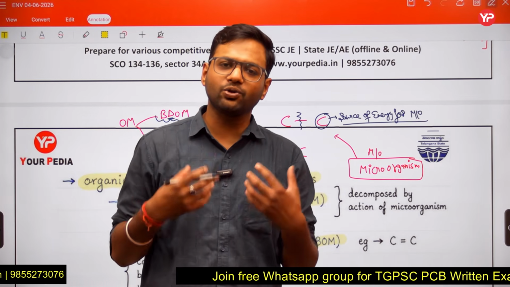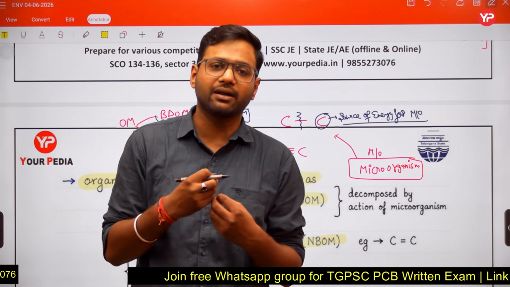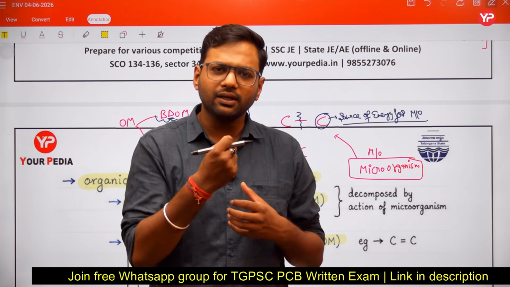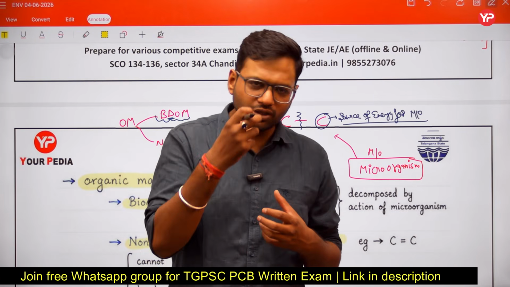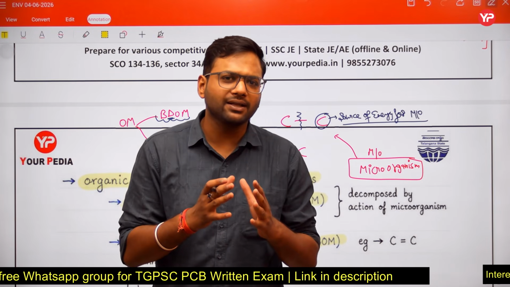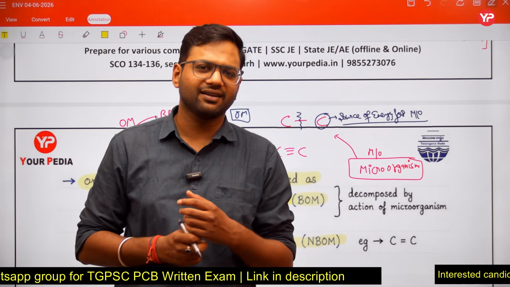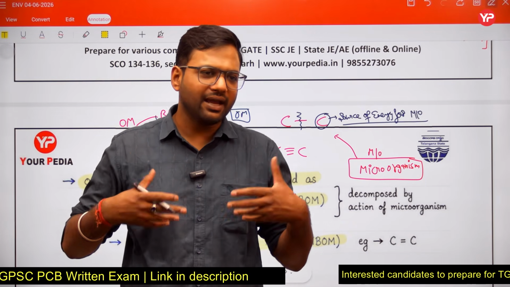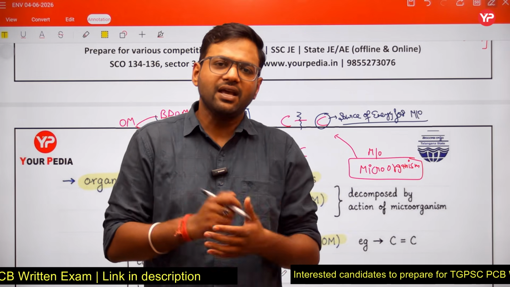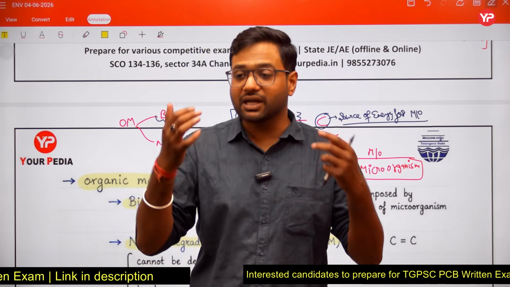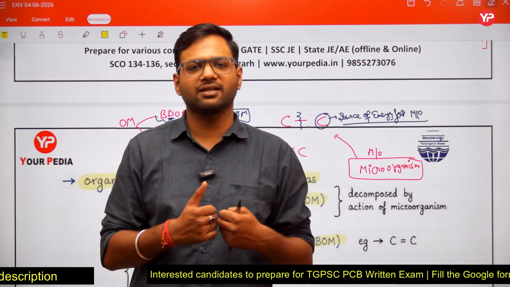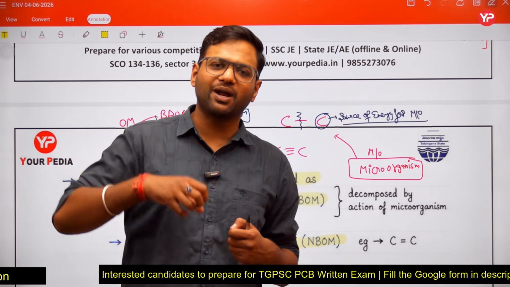We human beings also consume carbon, but in the form of carbohydrates. We consume roti, chapati, and in that chapati carbohydrates are there. These carbohydrates consist of carbon, so that we get energized. Carbon is the source of energy for us, so we consume carbon in the form of carbohydrates.